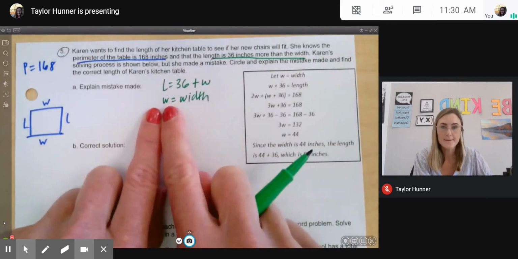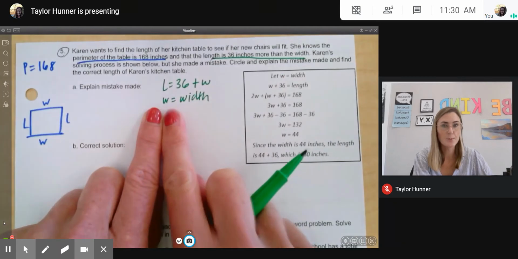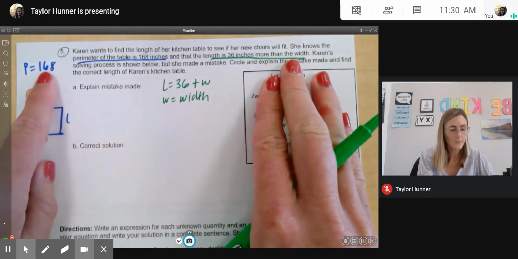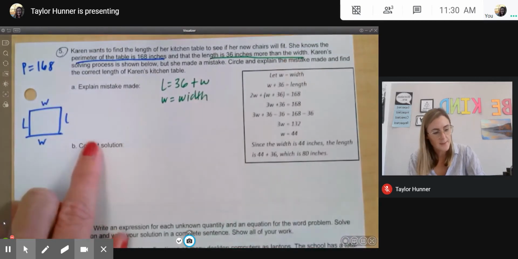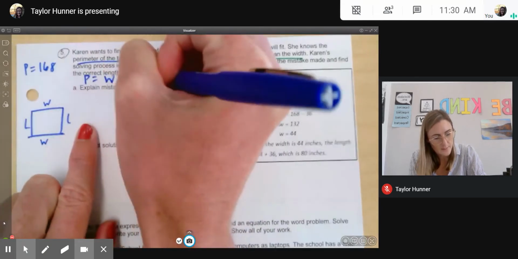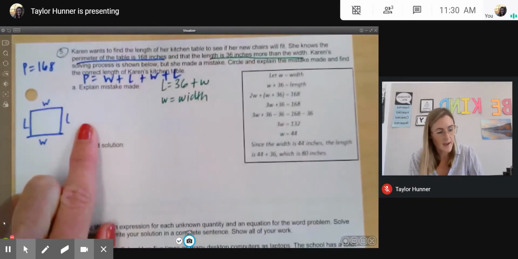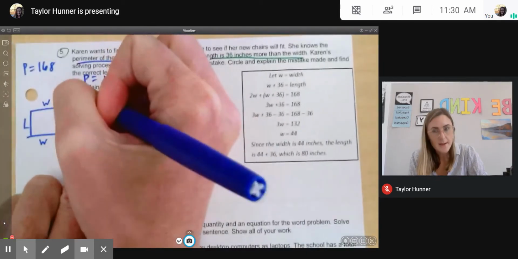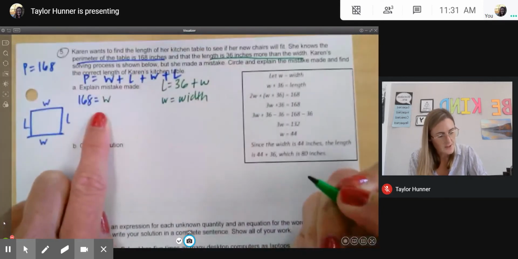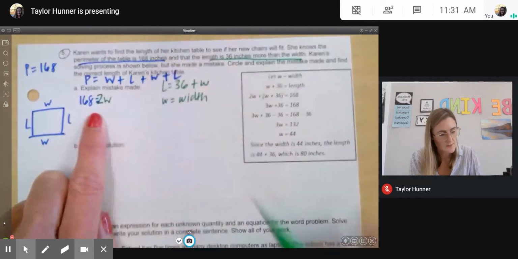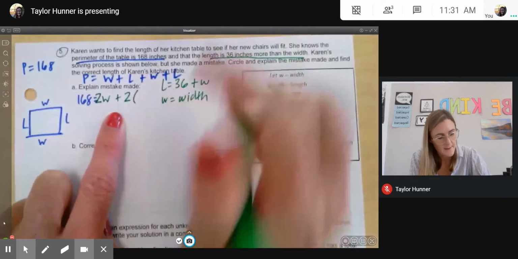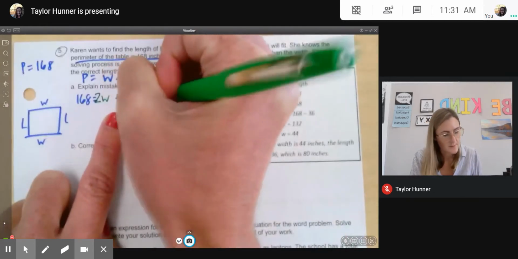So I'm going to write this out because we will need to try these problems on our own before we have these hints. If I have the perimeter and I have the width and the length, well, I know that the perimeter is equal to width plus length plus width plus length. And I know that 168 is the perimeter. And I know that my width is W. I'm just going to write 2W because I have 2 W's. And then I have 2 times L, so plus 2 times my length, which is 36 plus W.